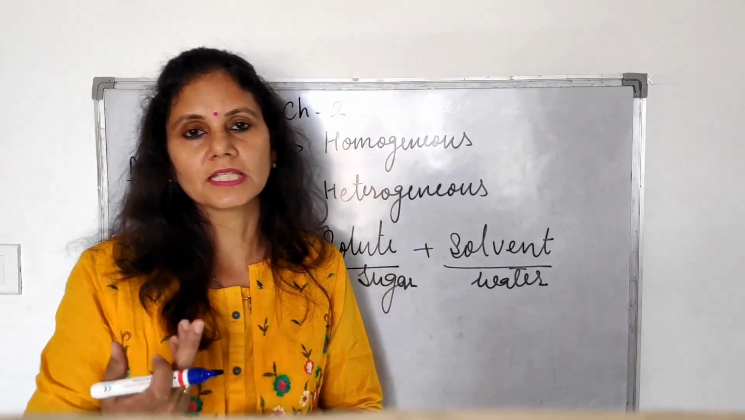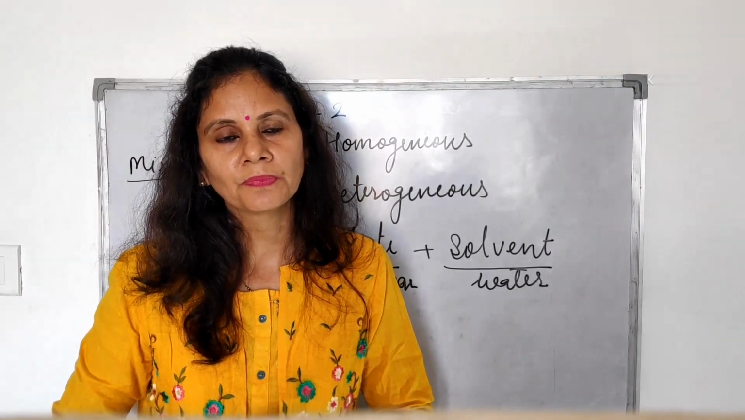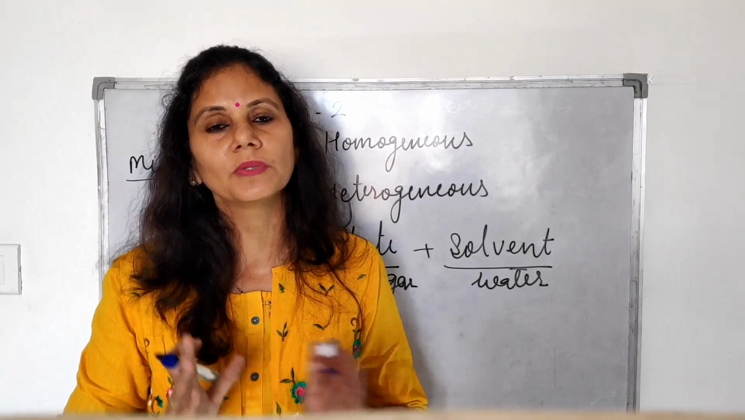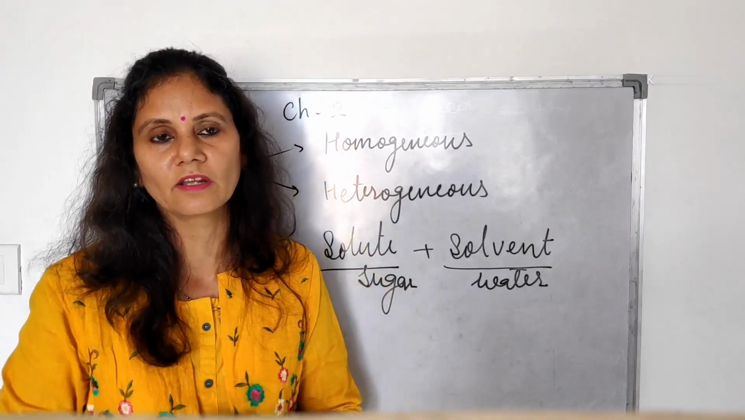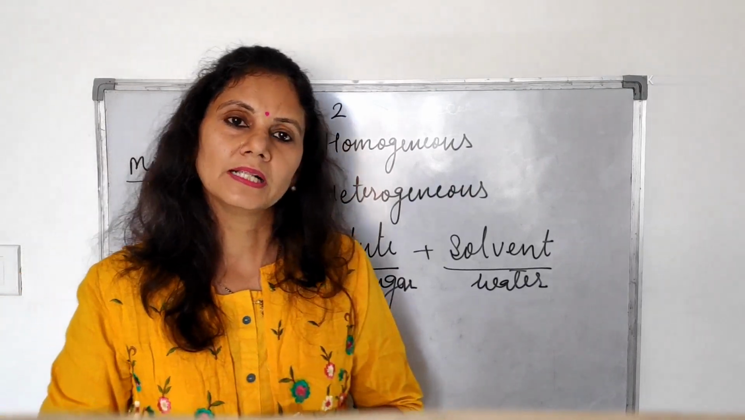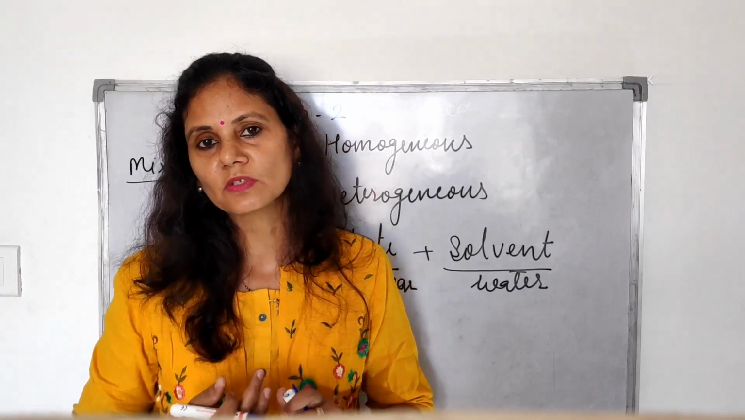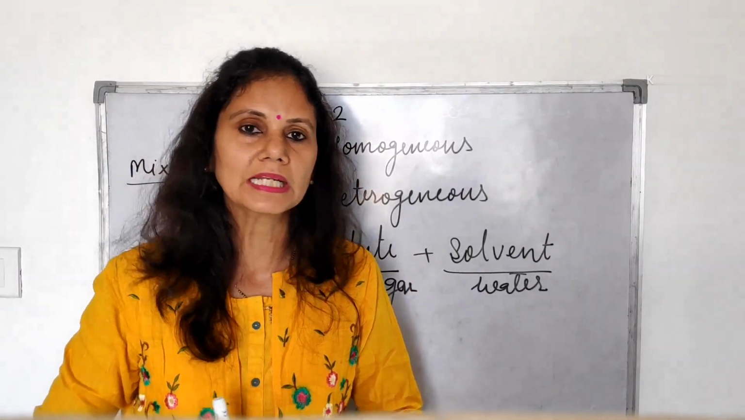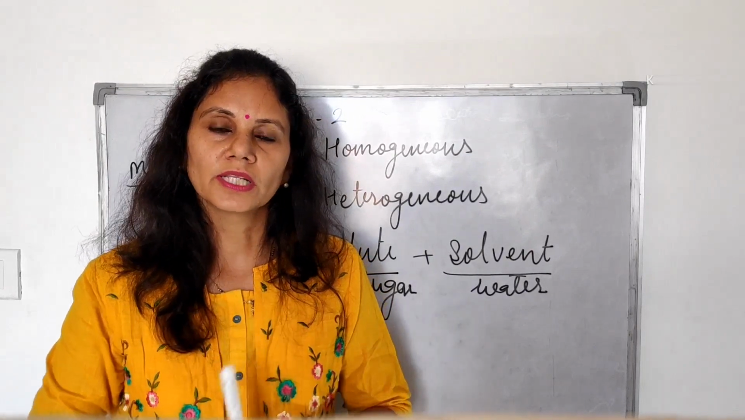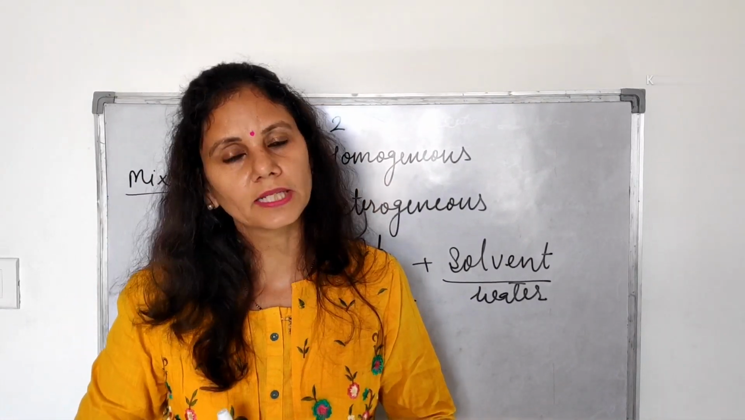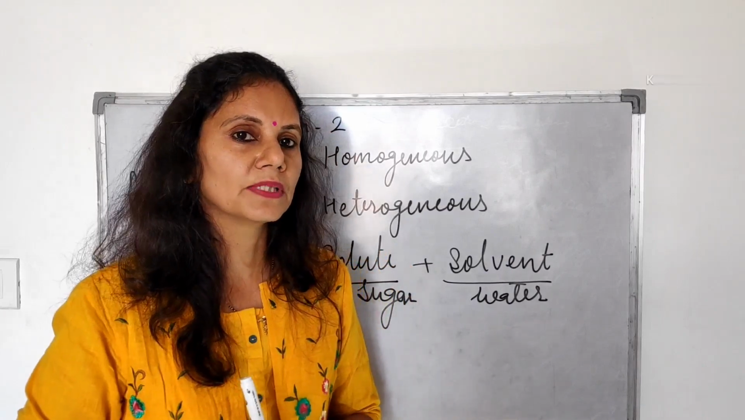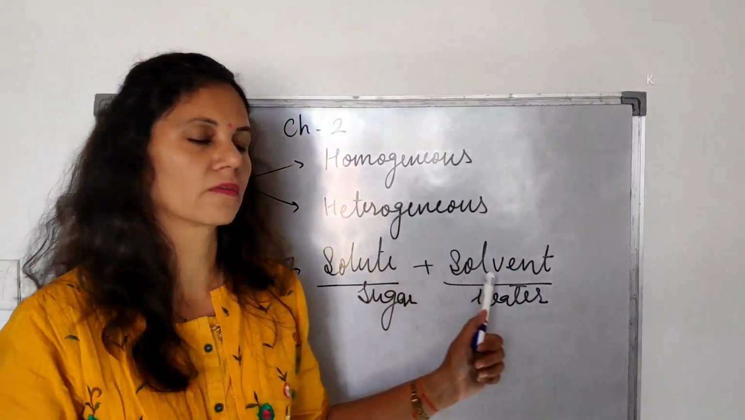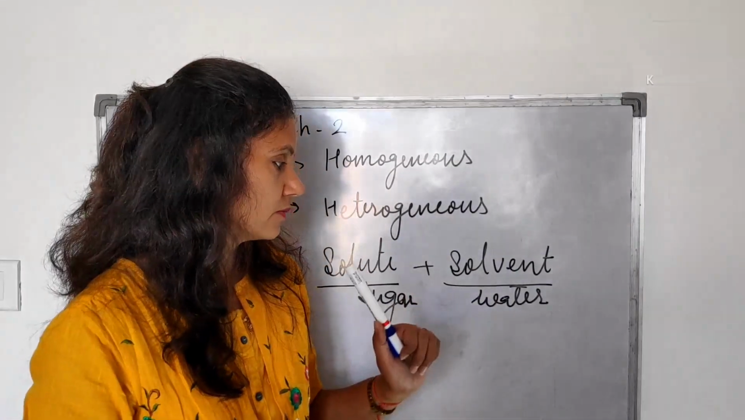We have various examples, such as air. Air is a homogeneous mixture, a type of true solution. Solutions are not only liquid, they can be gaseous also, such as air. Other examples are aerated drinks, meaning cold drinks. In a cold drink, CO2 gas is dissolved in water completely. So CO2 is the solute, and water is the solvent. Other examples are salt in water and sugar in water, which we have discussed. The solute is in lesser amount and the solvent is in more amount.